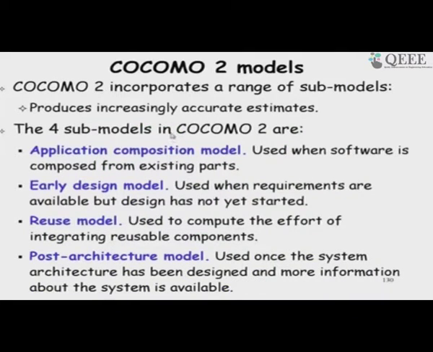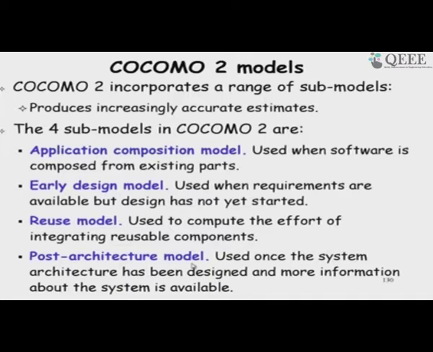And in COCOMO 2, 4 models are proposed, unlike COCOMO 1 where there was one model to be used throughout the life cycle. Here we have different models. One is the early design model. This is when the requirements are just available, but nothing has started, so it is in the early phase of the development. And then we have another one called the post architecture model.